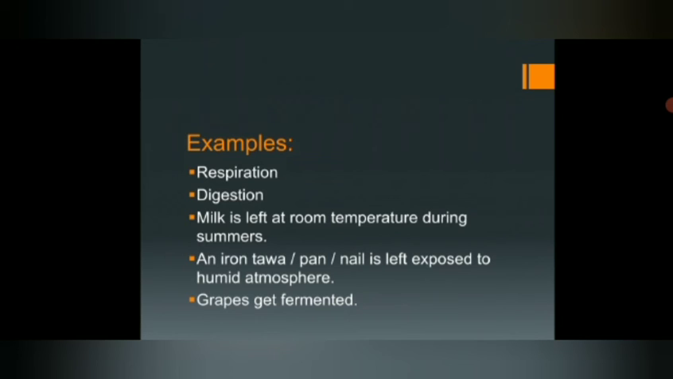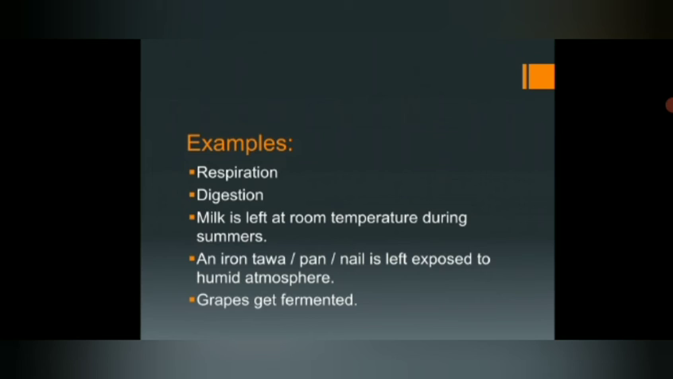The third one is milk left at room temperature during summers. You must have seen this. So during summers what happens? There will be spoilage of milk taking place, right? The milk will be converted from liquid form to some semi-solid form, which has a different smell, right? Here also a chemical reaction takes place.